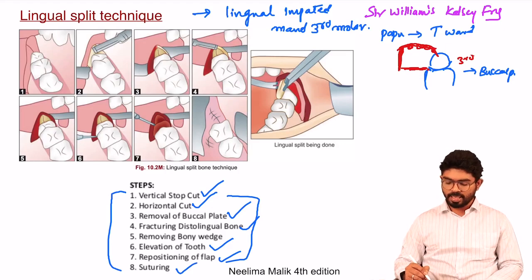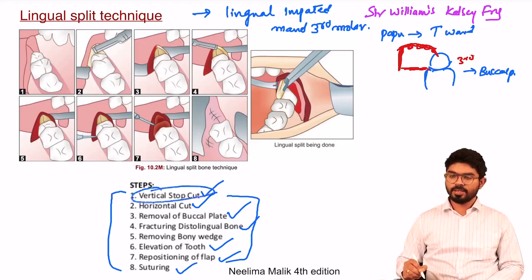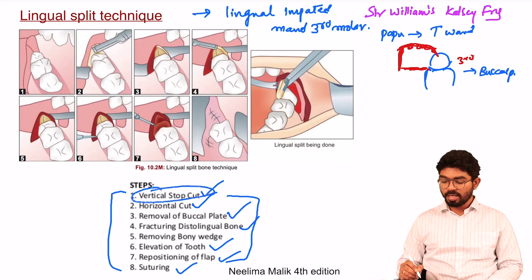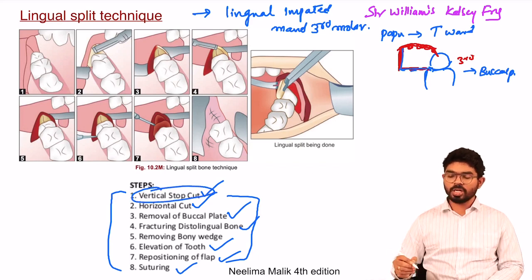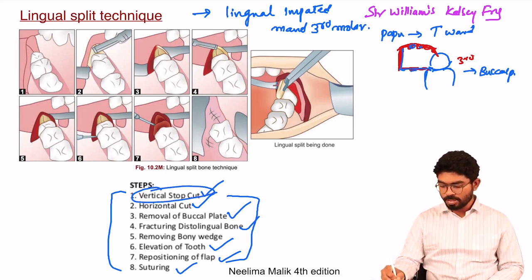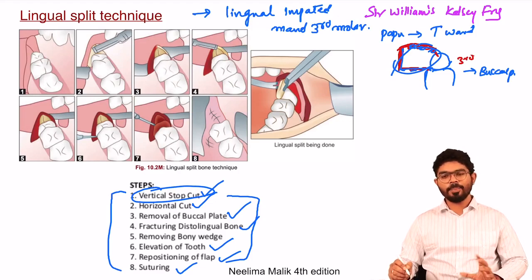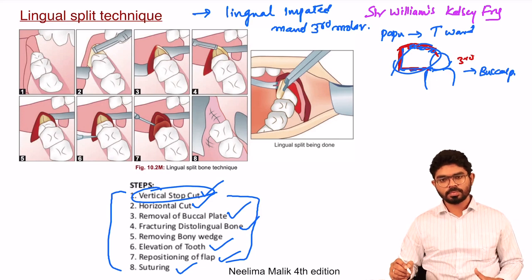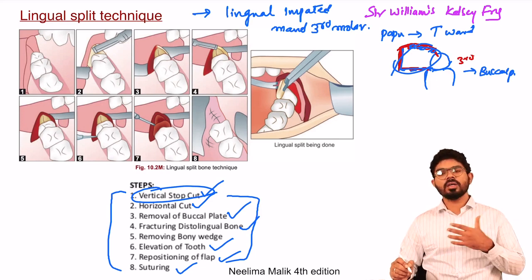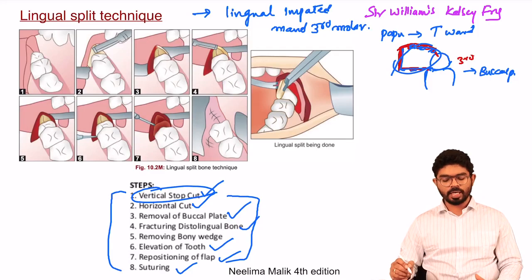Very simple technique: vertical stops are given first, distal to the second molar, followed by a horizontal stop, keep holes, remove the buccal plate. Now you get access to the lingual plate. Break the lingual plate, so you get a wedge-type access completely. Keep the elevator, remove the tooth, keep the flaps back, suture it, and the topic is over, right?